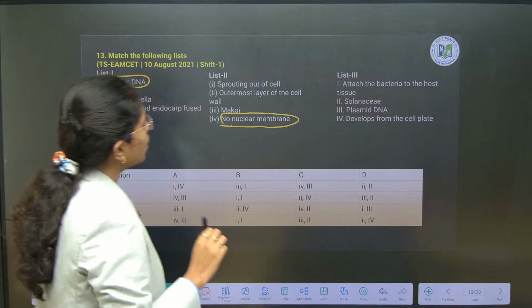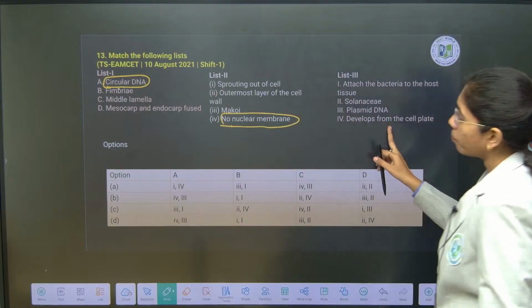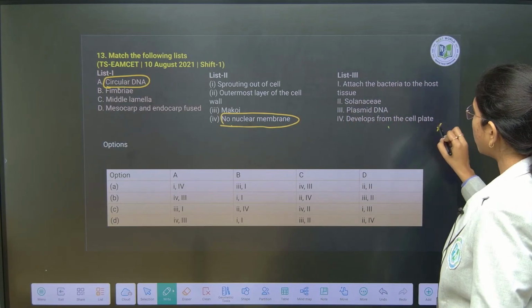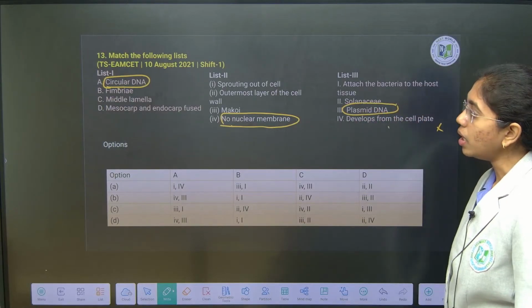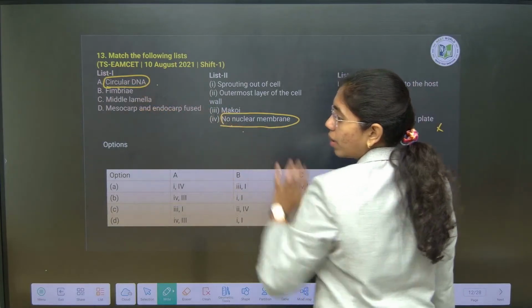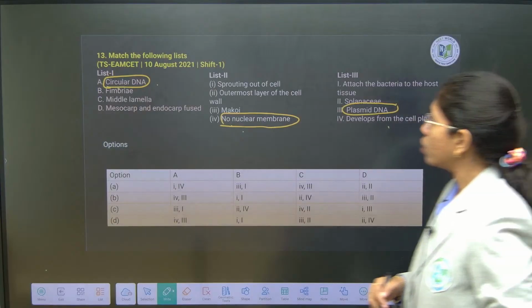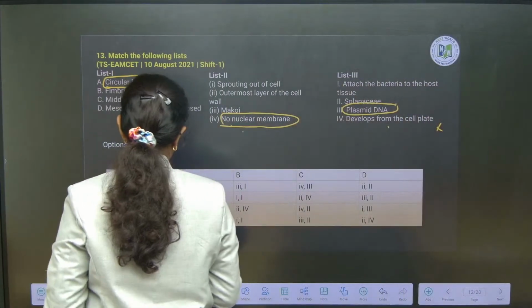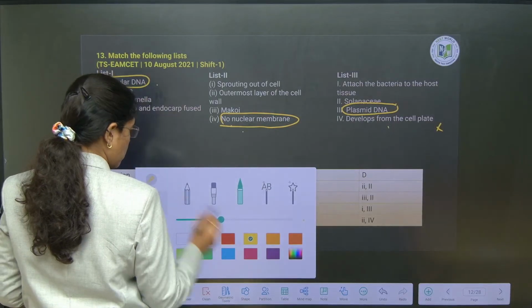And here you see, there is no role in development of cell plate. This has what? Plasmid DNA in a bacterial cell. Circular double-stranded DNA which doesn't have any nuclear membrane, and this you will see in a plasmid DNA. So A, 4 and 3.